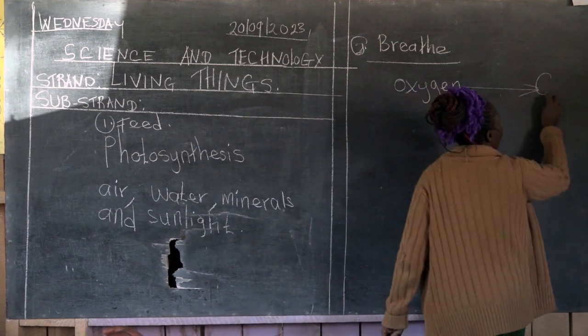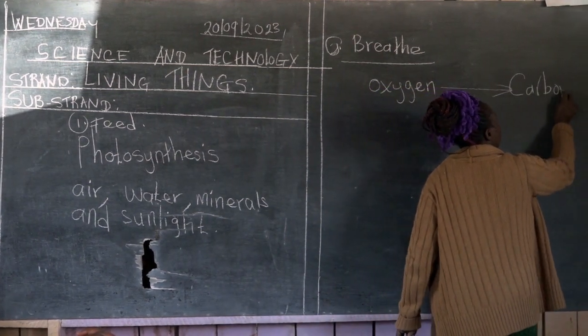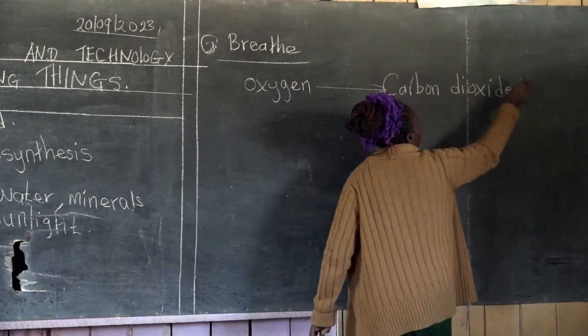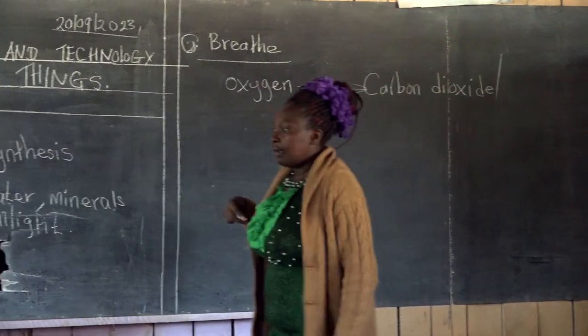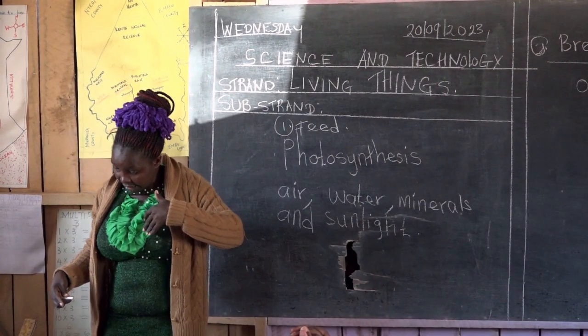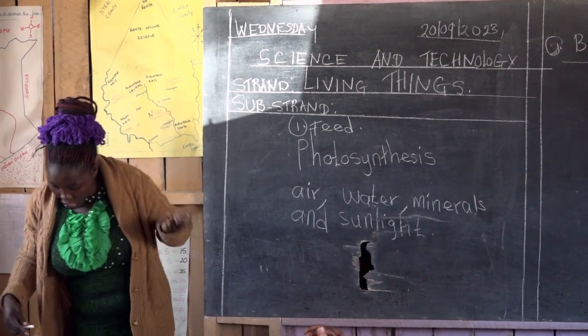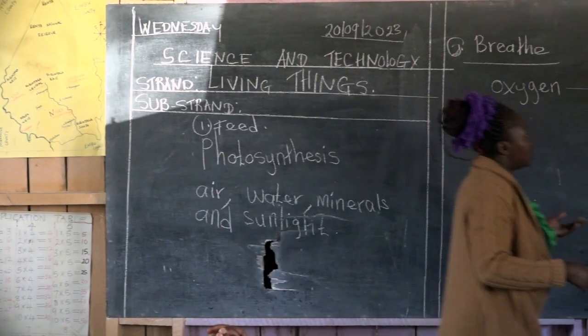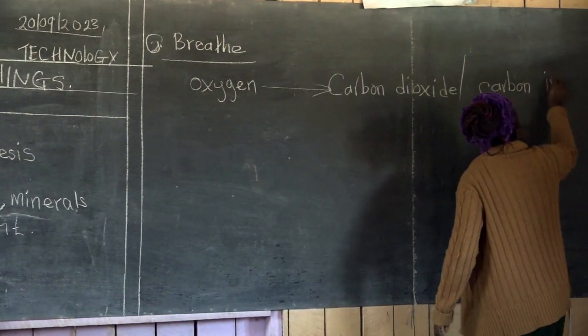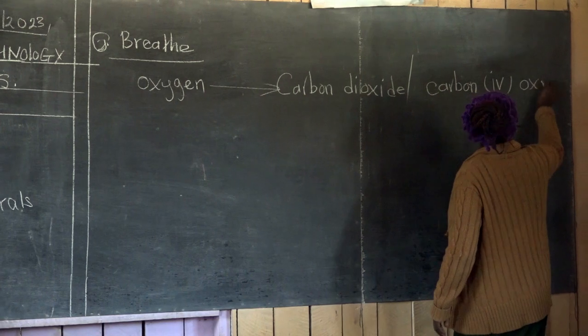They give something called carbon dioxide. They take in oxygen and give carbon dioxide. Also known as what? Carbon dioxide.